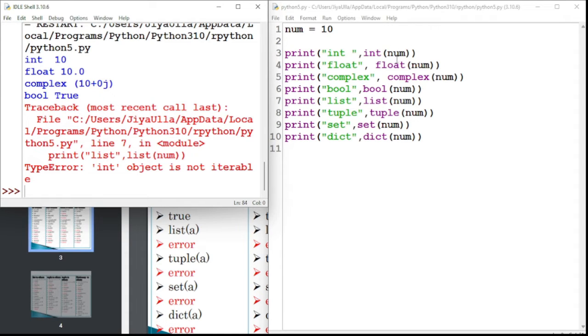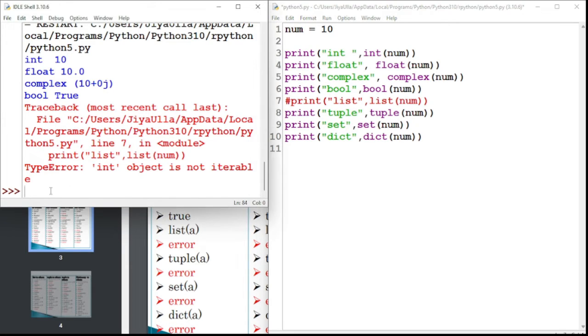An int can also be converted to float, that is float of 10.0. Then int can convert to complex also, that is 10.0j, and int can be converted into boolean. This is basically a true value. But we can't convert any integer number to a list. If we can't convert the integer number to a list, then what do we have to do? We have to convert explicitly. We will see that later by the help of the list constructor.